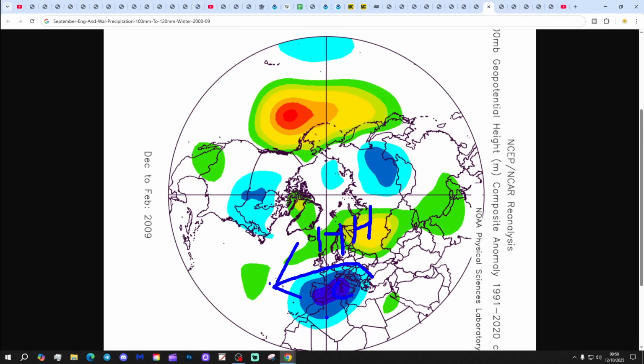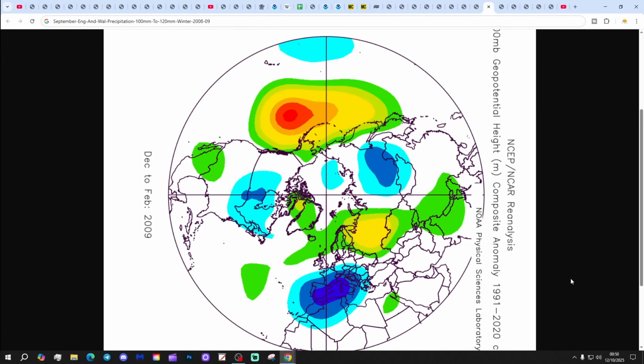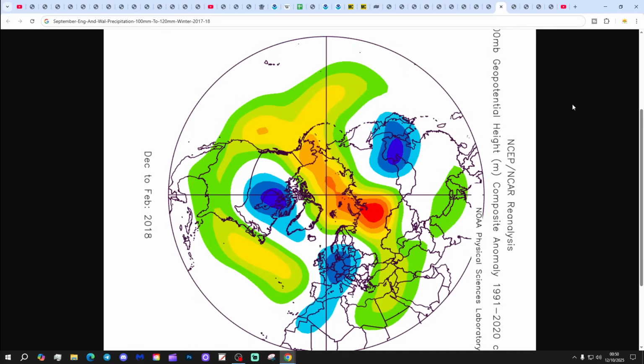Of course, we have a long run of mild winters through much of the 1990s and 2000s. It starts with 87, 88 actually, really. There are a few exceptions: 95, 96 was colder, 91 was colder as well. But generally, the late 80s, the 90s, and much of the 2000s was an era of milder winters. It comes to an end, not for long, but it comes to an end with 08-09, which is a rather colder winter, especially so through early February, with plenty of heavy snow and a classic Scandinavian high as well. And of course, that sets us up for a run of even colder winters afterwards, up to 12-13.